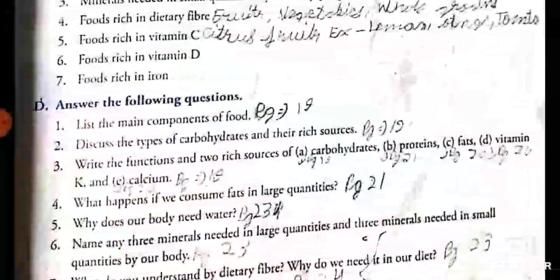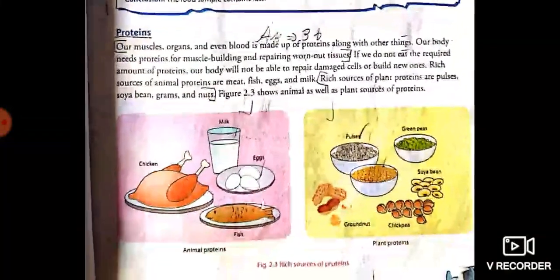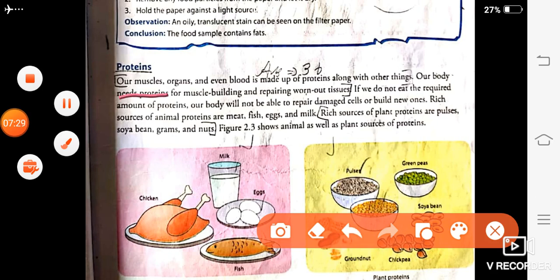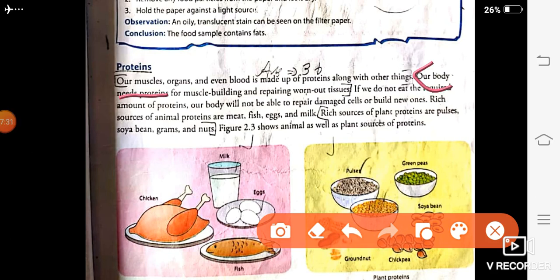So protein is given on next, our B1 is protein. So protein is given on page number 20. Protein is given on our page number 21. Function of protein: our body needs protein for muscle building and repairing of worn out tissue. In function you will write our body needs protein for muscle building and repairing worn out tissue. In sources you will write pulses, soya bean and grams.